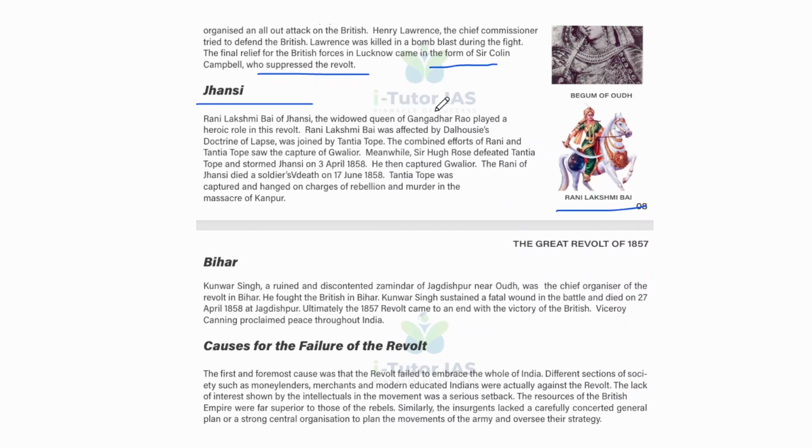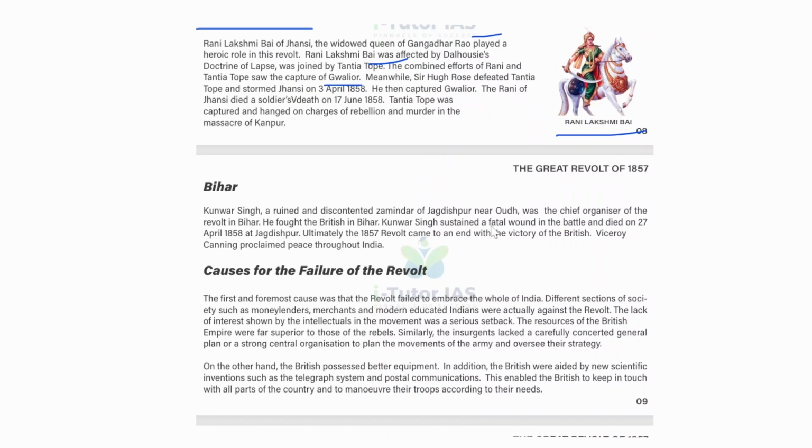The widowed queen of Gangadhar Rao played a heroic role in this revolt. Rani Lakshmi Bai was affected by Dalhousie's doctrine of lapse, and joined Tantia Tope. The combined effort of Rani and Tantia Tope saw the capture of Gwalior. Meanwhile, Sir Hugh Rose defeated Tantia Tope and stormed Jhansi on 3rd April 1858. He then captured Gwalior. The Rani of Jhansi died a soldier's death on 17 June 1858.